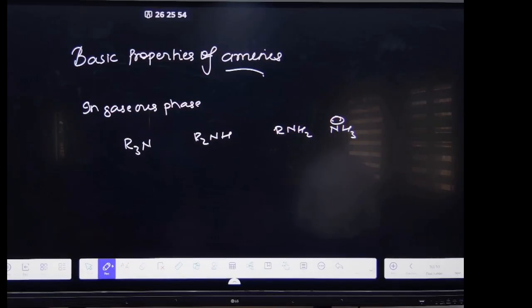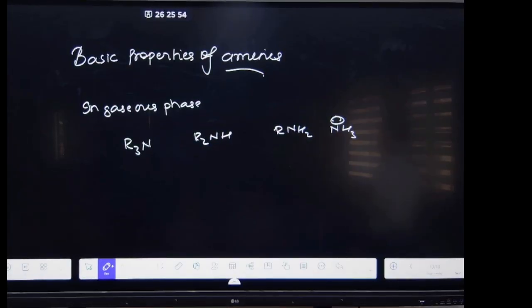Basic strength you know, right? Having more tendency to take the H plus, that is the basic strength. Whereas acidic strength is where you are losing the H plus. Now, if you want to compare the basic strength of these compounds, what will be the order and why?